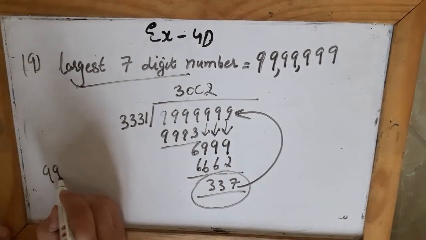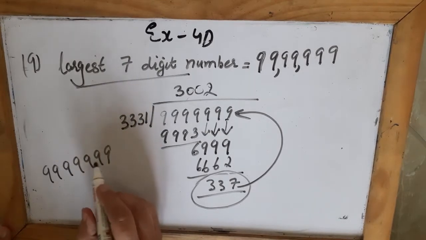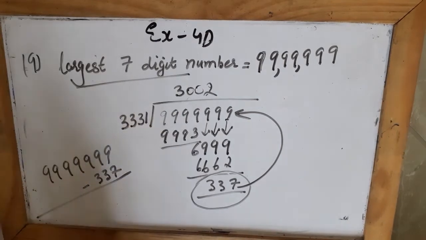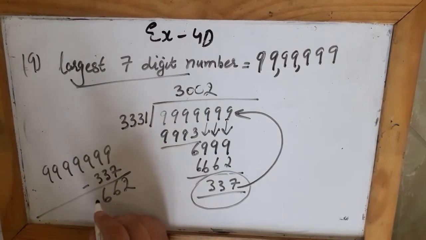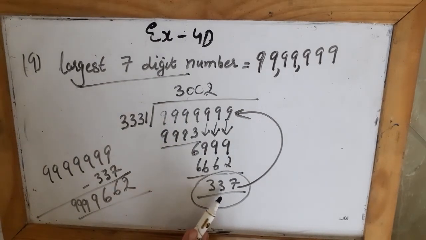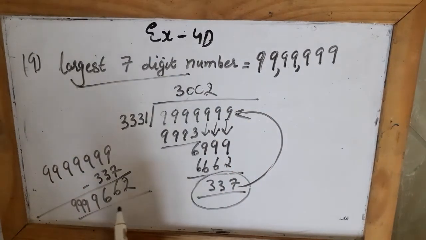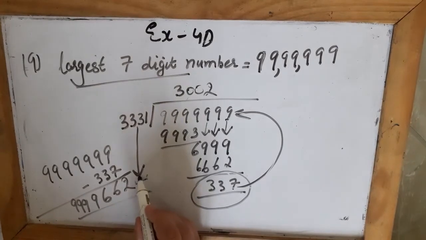So from this largest 7-digit number, I will subtract the remainder that came extra. If I subtract this 3337 which is the remainder, what was left over, I will get this number, and this number will be exactly divisible by 3331.